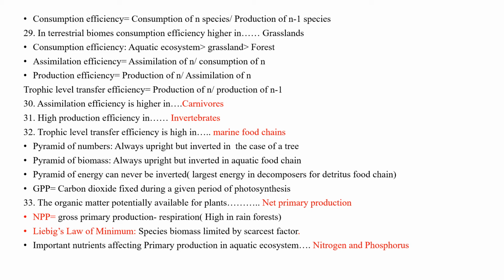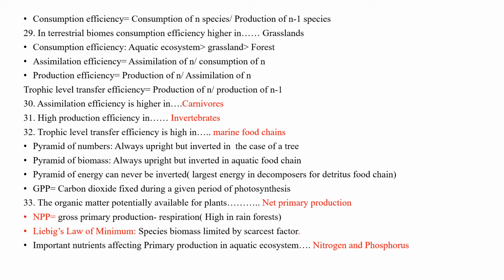Assimilation efficiency: from the organic matter consumed, how much is assimilated into the system of n trophic level? That is assimilation efficiency. Production efficiency: from what is assimilated, how much is produced after its metabolic activities, that is production efficiency. Trophic level transfer efficiency is the comparison between the production of lower trophic level and higher trophic level, production of n by production of n minus 1.